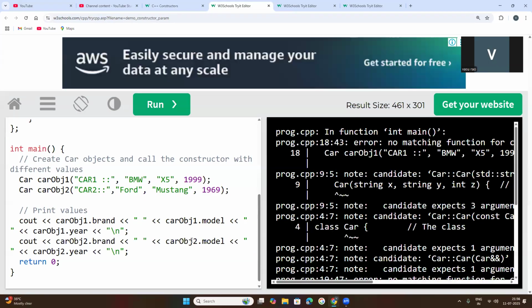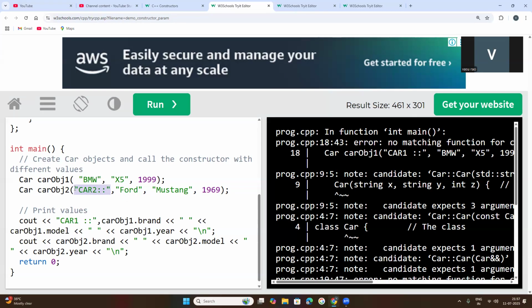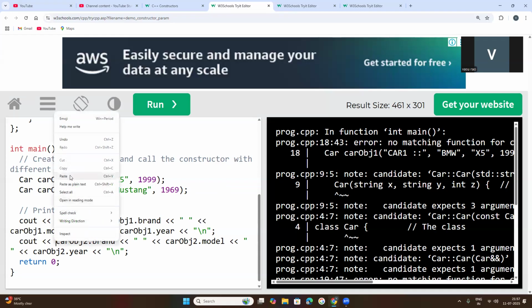We are getting an error. It is a mistake I have done here. Not here. You copy, you cut here, you paste just there. And you cut this one, and paste it for object 2.